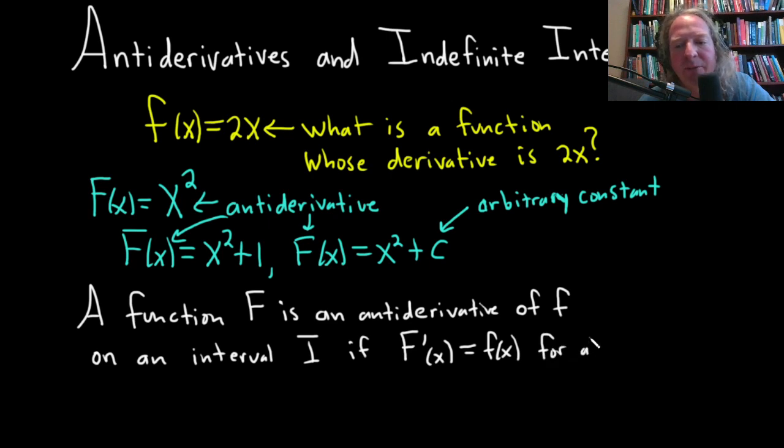So for all x in I. So that's the definition of an antiderivative.